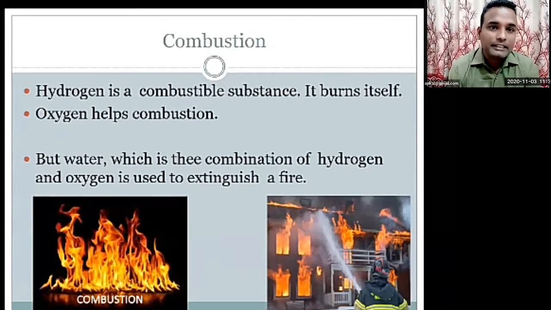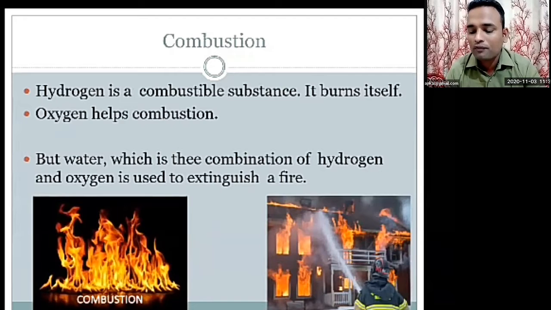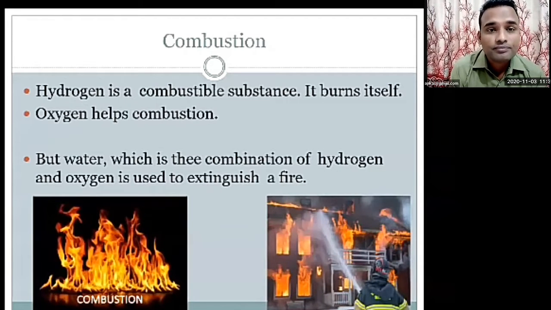Next, now here we're talking about combustion. You can see in the picture there are two pictures. The first picture is combustion, and the second picture is the fire brigade. The employees of the fire brigade, what are they doing? They are trying to extinguish the fire. But the purpose behind giving the two pictures is this. First of all, we will see what combustion is. Combustion means what? Hydrogen is a combustible substance. It burns itself. Combustible means what? The process.